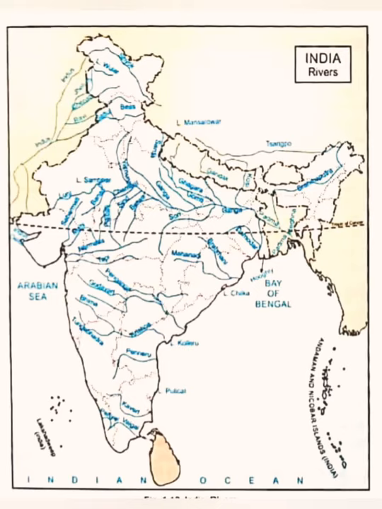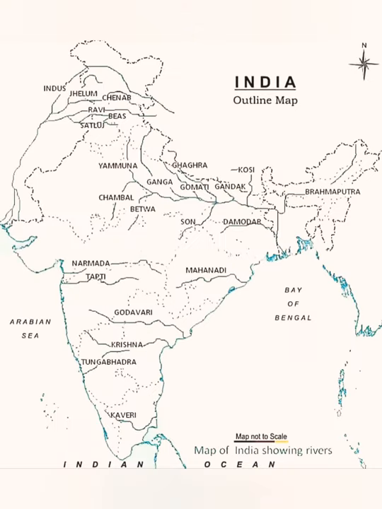Now you can see the Brahmaputra with the help of this map. Although it is not very clear, you can see that it is starting from Mansarovar and Zangpo. Then you can see it is coming from Arunachal Pradesh. This much you can see from this map, and next we will be discussing it in the other map, in which it is very clear. You can see Brahmaputra coming from Arunachal Pradesh and then moving towards West Bengal. This way the delta is also formed, and it is the world's largest delta.